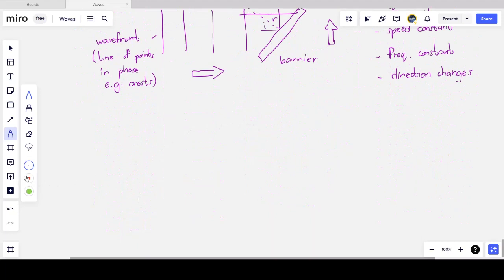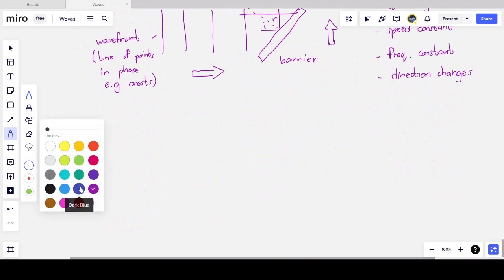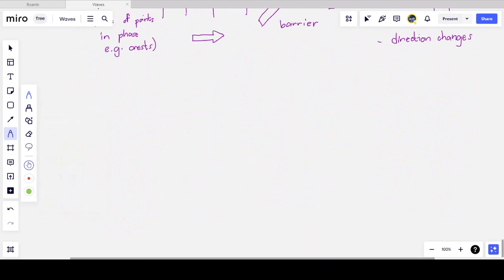The only other property that we're going to study, at least for now, is refraction. This is also a property of wave motion that's slightly more complex, but not excessively so.